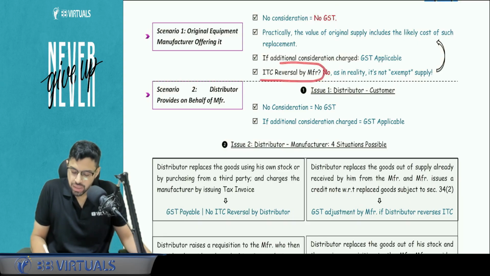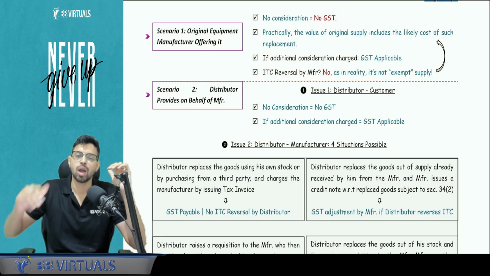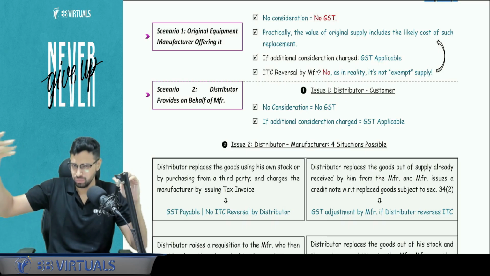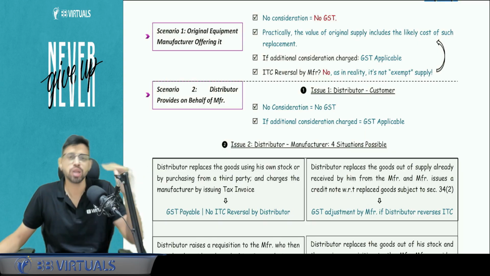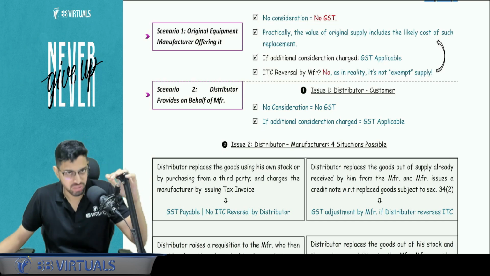Will any ITC reversal be required by the manufacturer? No. When does ITC reversal happen? When the output supply is exempt. Is this exempt? Whatever replacement Dell provides to me, is this an exempt supply? No, it is not a supply itself. Exempt supply means something should be a supply first.